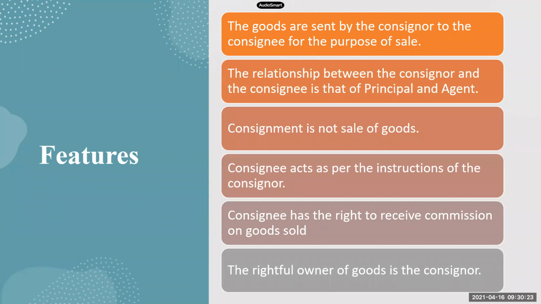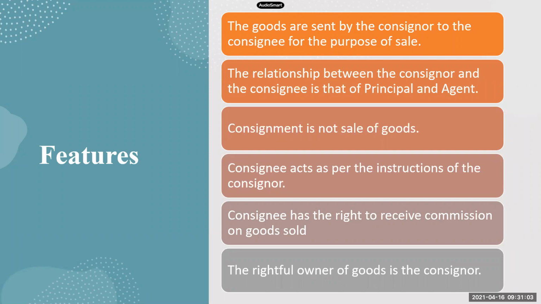And the consignee has to act as per the instructions of the consignor. The consignee here cannot take his own independent decisions. He will have to work according to the instructions of the consignor. The next important thing is the consignee has every right to receive commission on the goods sold. So whatever goods the consignee is selling, he has the right to receive commission on those goods sold. That commission only is the income of the consignee. If he is not selling the goods, he will not get any commission.